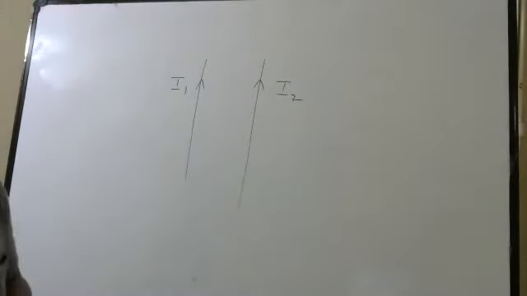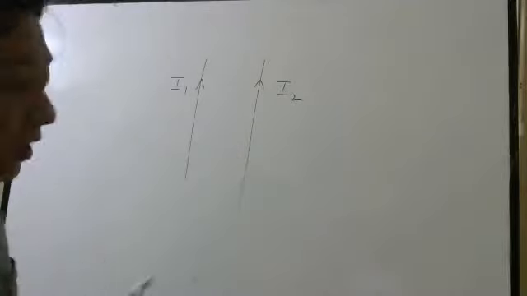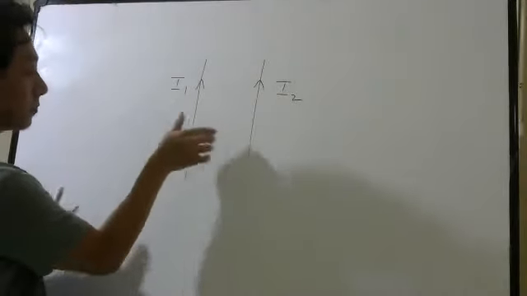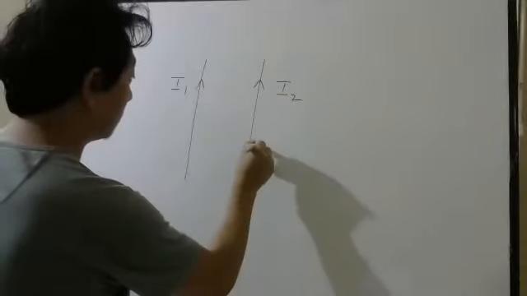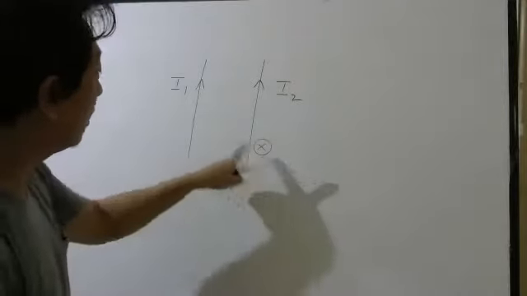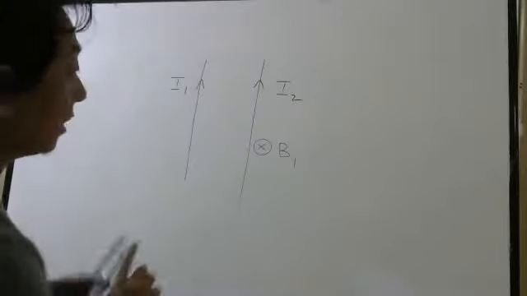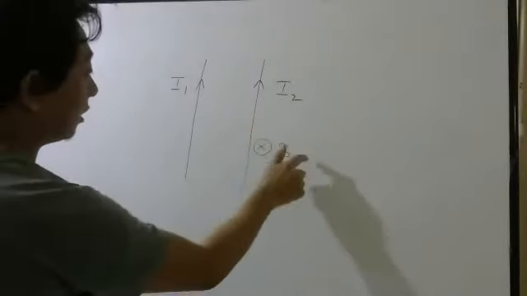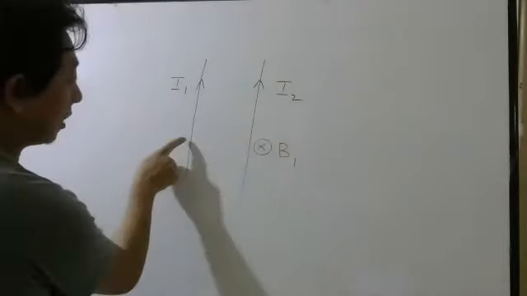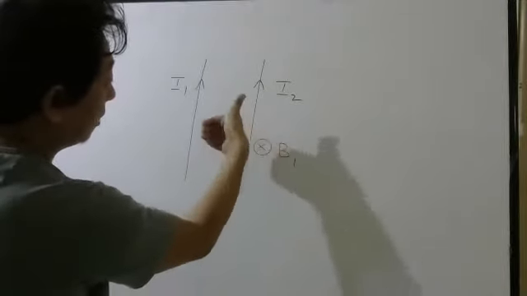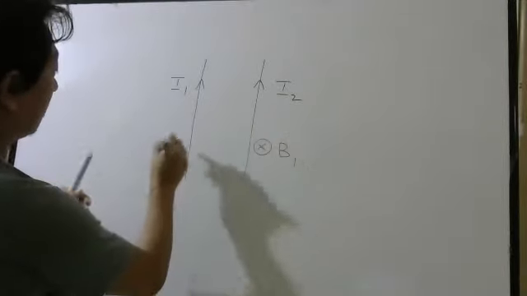So you know that this straight current carrying wire will produce a magnetic field here this way. This is the magnetic field produced by this current carrying wire. Let me write B1. Then this current carrying wire, here it will produce inside, but I want it on this wire. So this current carrying wire will produce the magnetic field outside.